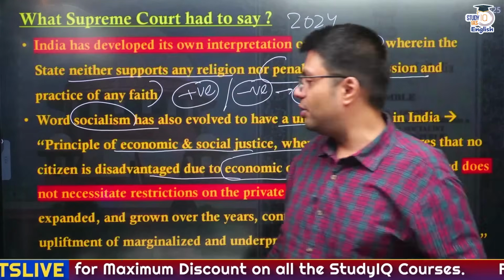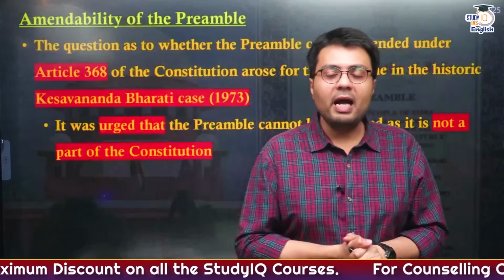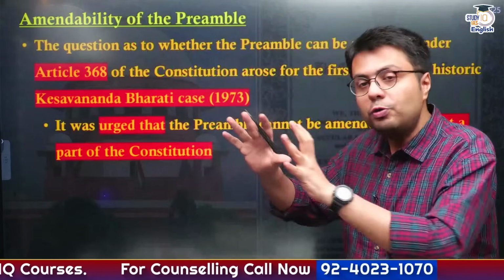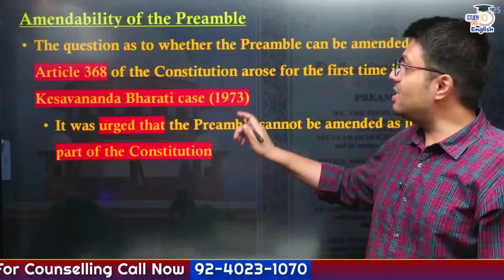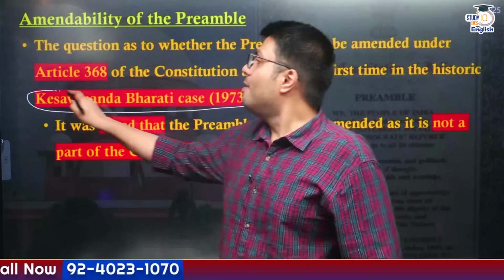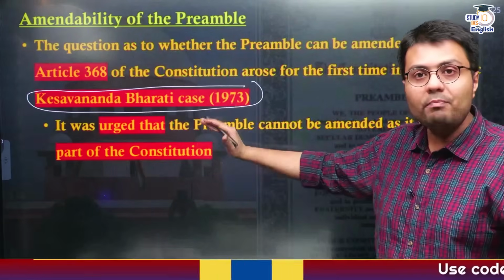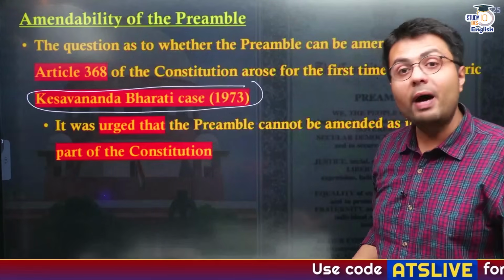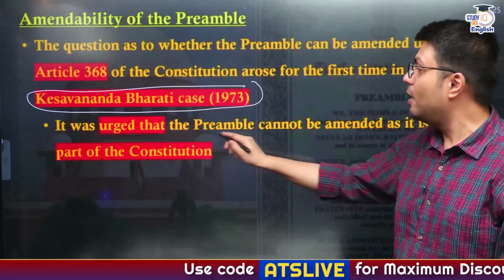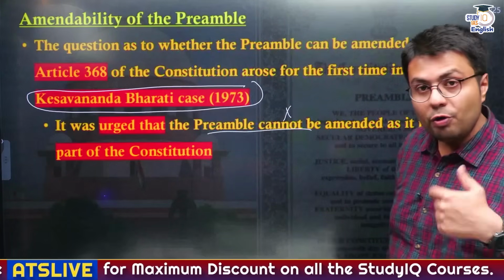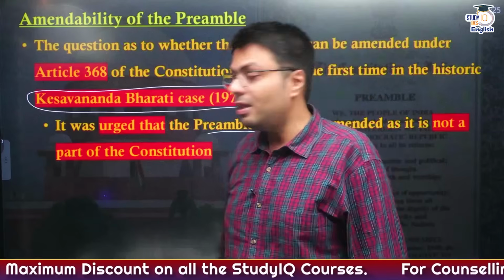in Indian constitution. Now let us understand whether or not we can amend the preamble. Now this question was posed to Supreme Court in the Keshavananda Bharti case, where many petitioners highlighted that you can't amend the preamble using Article 368. Why? According to these petitioners, first of all, preamble was not a part of constitution, hence it can't be amended. But you know what Supreme Court said in Keshavananda Bharti?